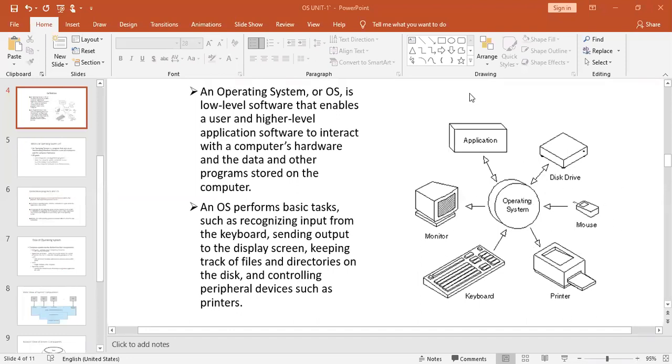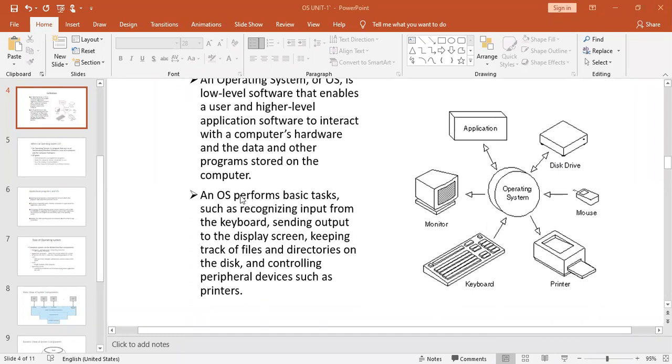So that is the reason whatever instruction is given by the user with the help of this application software, the operating system will take care of providing the services which are offered by the other hardware components, right? Another way you can define it is, an operating system performs basic tasks such as recognizing the input from the keyboard, as I told you in the previous class. Recognizing the input from the keyboard.